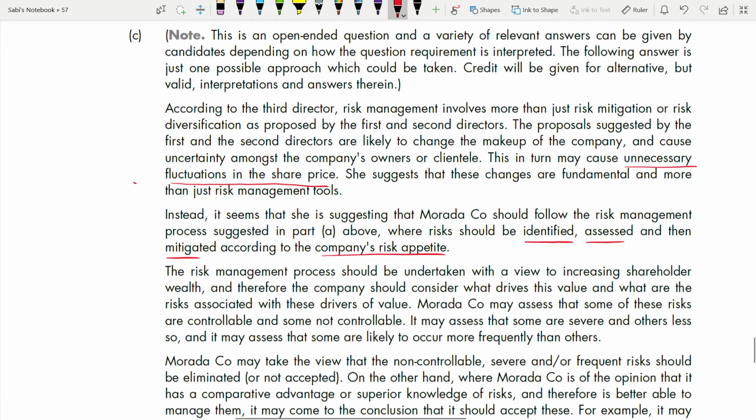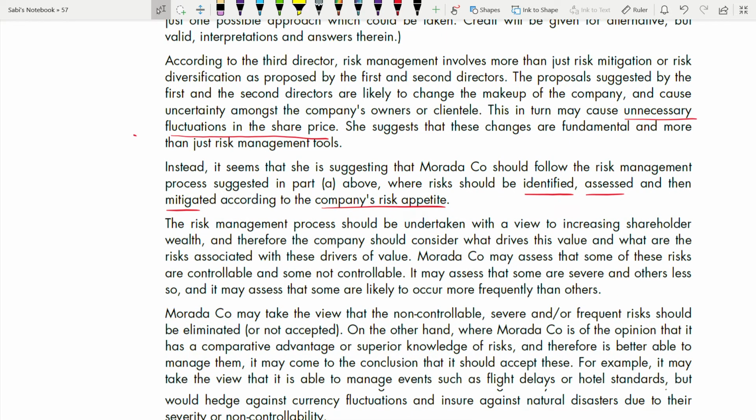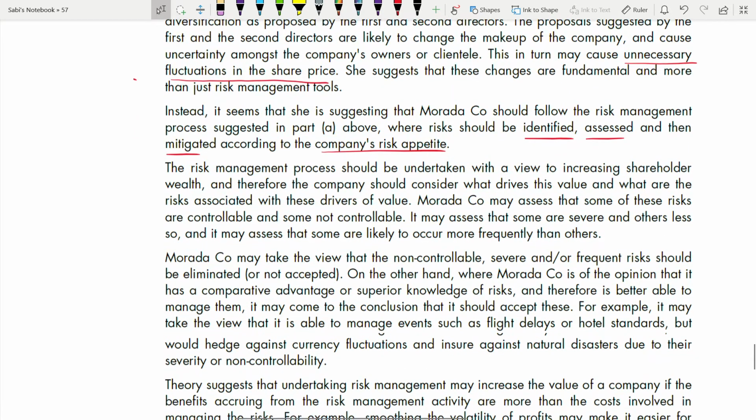That's what she's suggesting. Now, so basically you're bringing part A and part C together. You can talk about risk management process. What is there in risk management? Just now we answered in part A. So you can bring this in your answer.